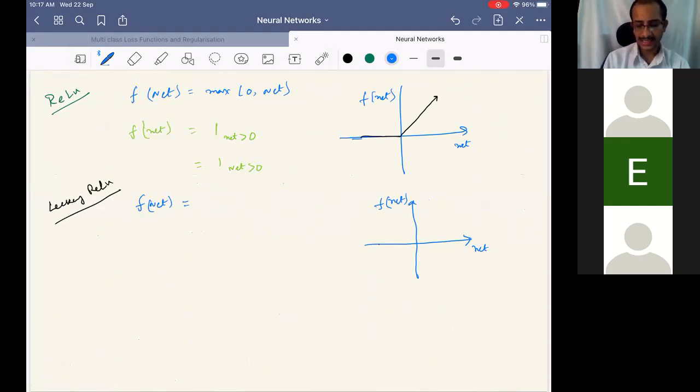Right. So now let us see, the first ReLU activation function, as we have seen, completely suppresses the negative correlations, or completely suppresses the net value being negative. One variant of it is leaky ReLU, where we try to suppress the negative values, but not to the extent that we suppress in the ReLU activation function.